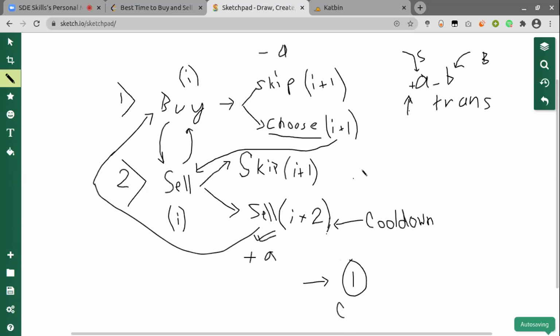So this can be processed as somewhat like a finite state machine, like buy is one of the states and sell is one of the states. And from buy I can go to sell, because after buy I cannot do a buy again. So after I buy a stock, I have to sell it. Similarly, after I sell a stock, I have to buy it.